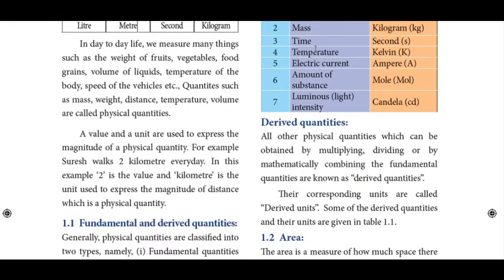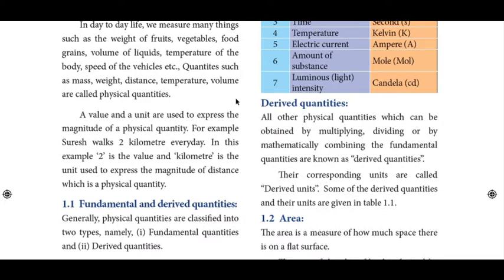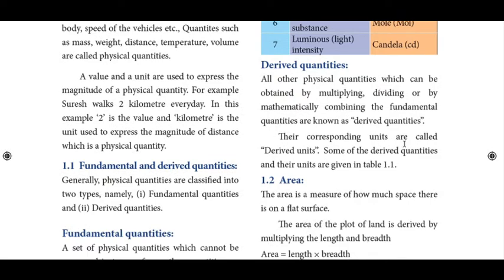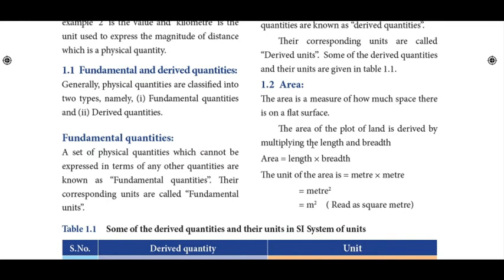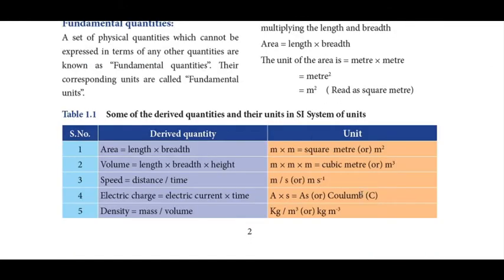What are derived quantities? All the physical quantities which can be obtained by multiplying, dividing, or by mathematically combining the fundamental quantities are called derived quantities. Derived quantities are derived from these fundamental quantities, so they are called derived quantities. Their corresponding units are derived units. Let us take a look at these derived quantities.